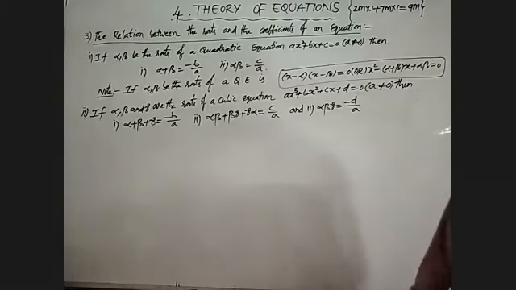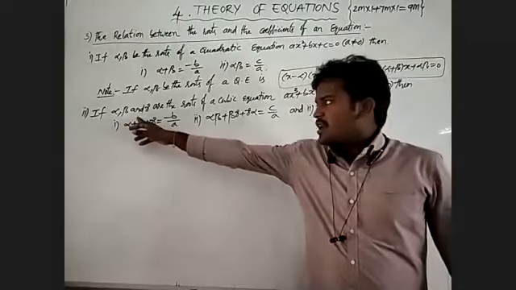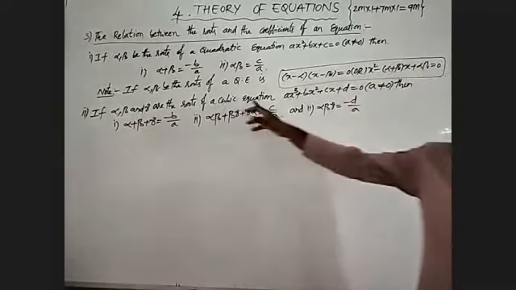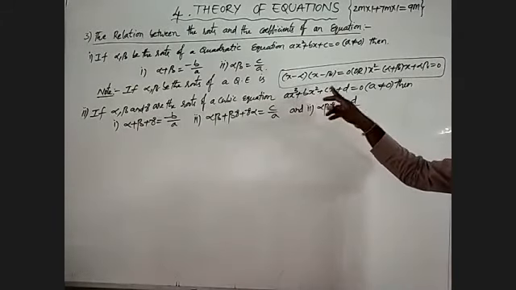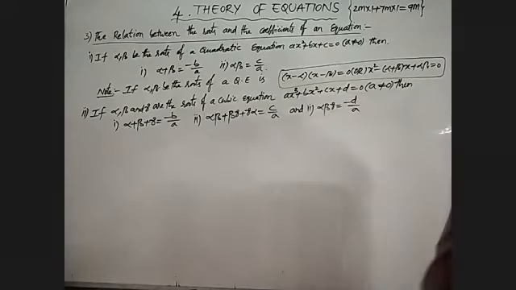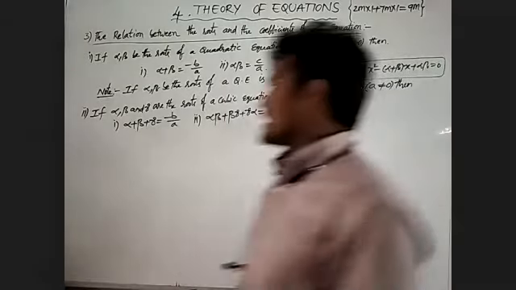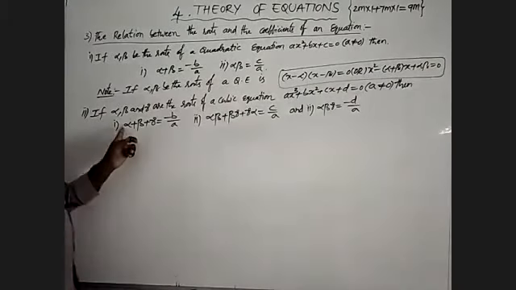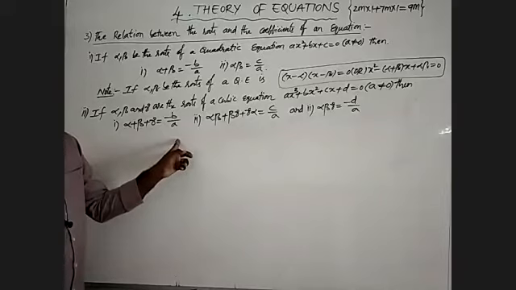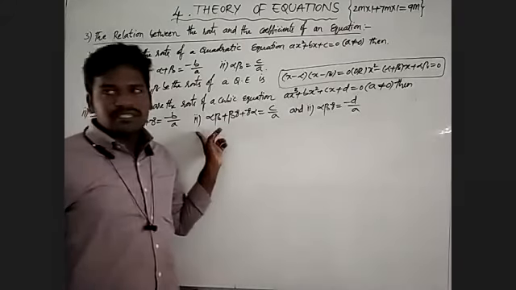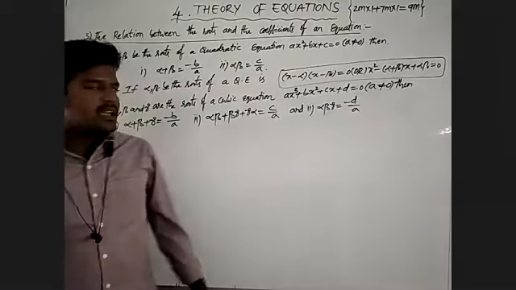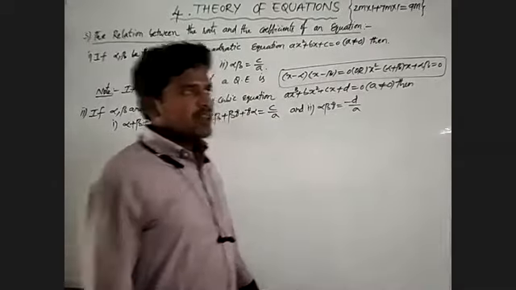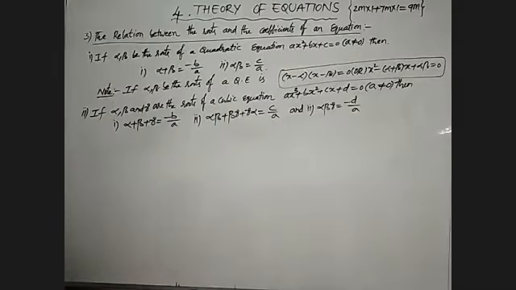Once again I will explain this one. Alpha, beta and gamma are the roots of a cubic equation ax cube plus bx square plus cx plus d equal to 0, where a does not equal 0. Here 3 conditions appear. One is alpha plus beta plus gamma equal to minus b by a. Second one is alpha beta plus beta gamma plus gamma alpha equal to c by a. Finally, third one is alpha beta gamma is equal to minus d by a.